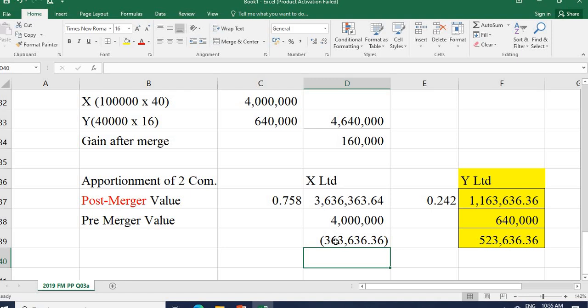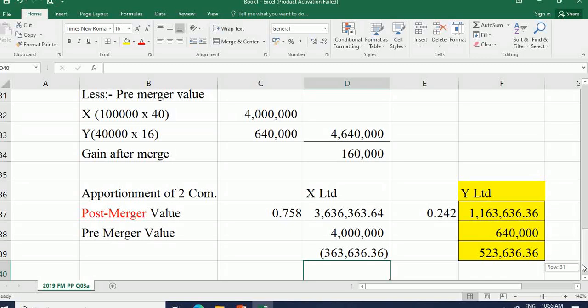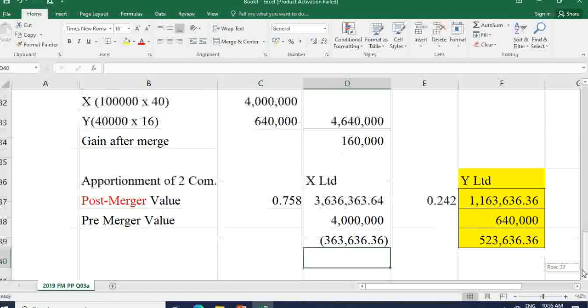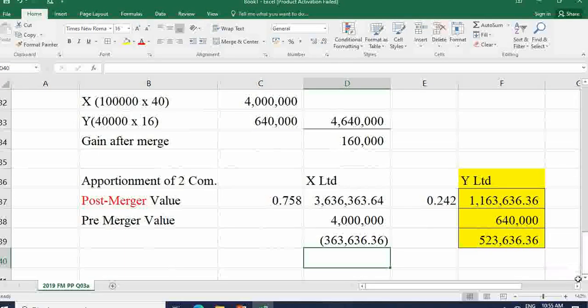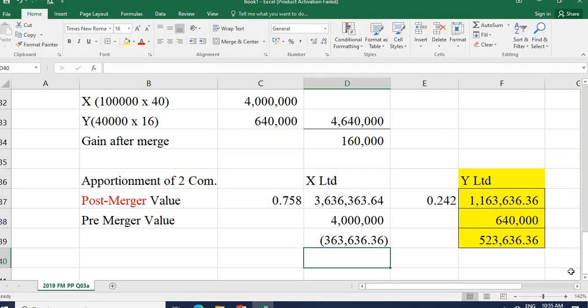Okay, so that was the question from the 2019 past paper, right? So I have done 4 examples including this past paper for the merger and acquisition session. In addition to that, I will upload one chapter review question as well for your practice.